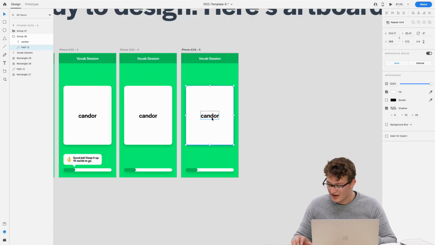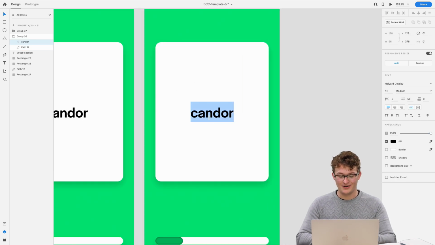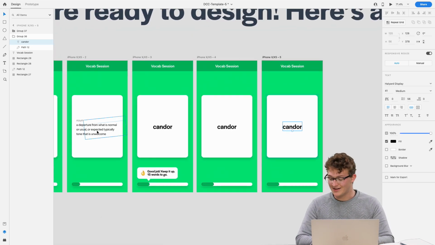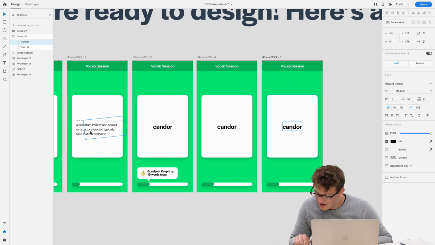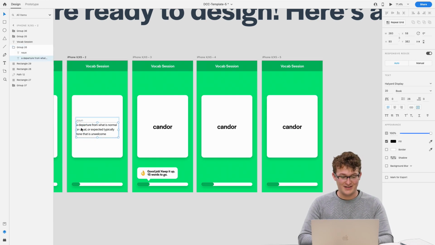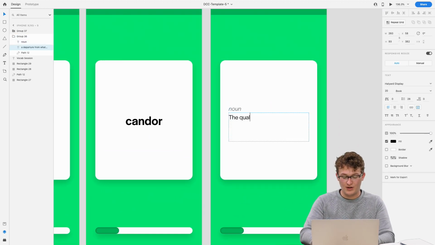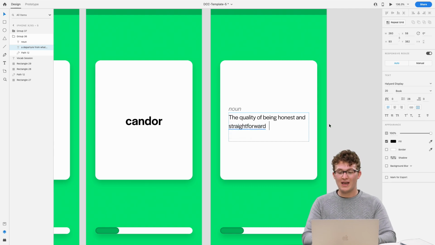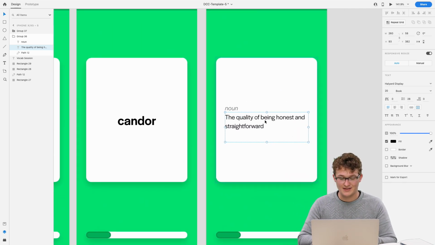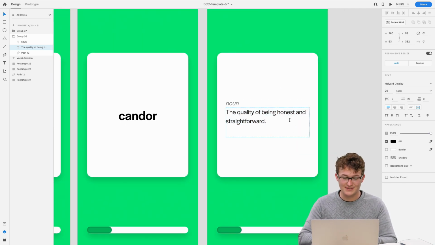And then what's our definition for candor? Great word. It's the quality of being honest. I'm losing my train. Okay, the quality of being honest and straightforward. What a nice word. So nice. Okay, we'll paste that on there. The quality of being honest and straightforward. That's kind of a nice combination, honest and straightforward. Because straightforward might have a negative connotation to it, the fact that this word encompasses them both is kind of rad.